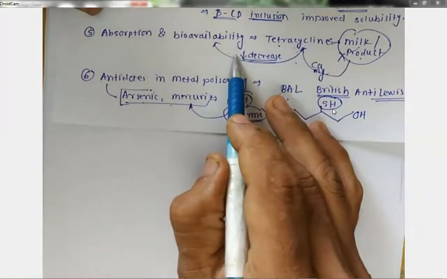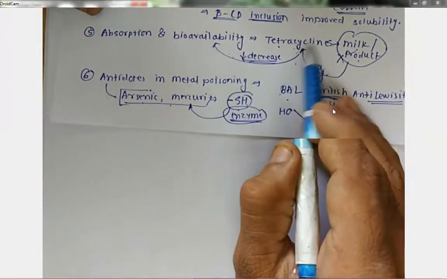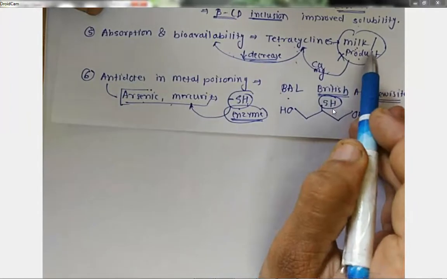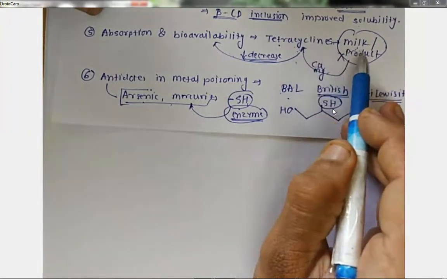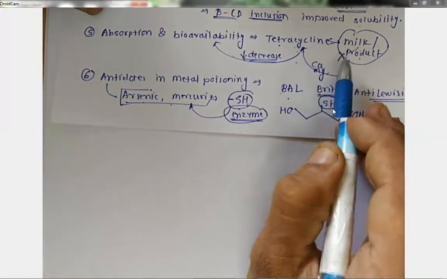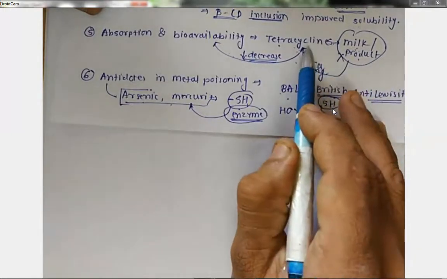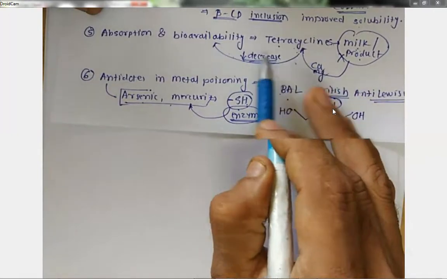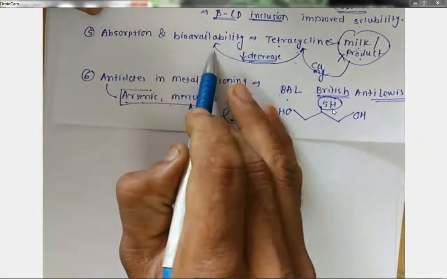Yes, bioabsorption and bioavailability. The classical example is tetracycline with milk. Usually we avoid tetracyclines being taken with milk and milk related products. The reason behind this is the formation of a complex between the calcium present in the milk and the tetracycline, which decreases the absorption as well as reduces the bioavailability.